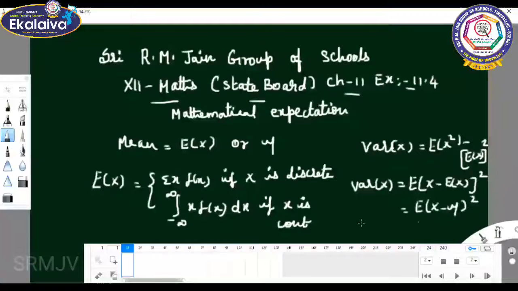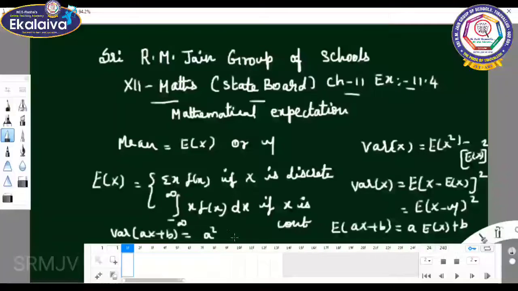The properties: expectation of ax plus b equals a into expectation of x plus b. The same way, variance of ax plus b equals a square into variance of x.